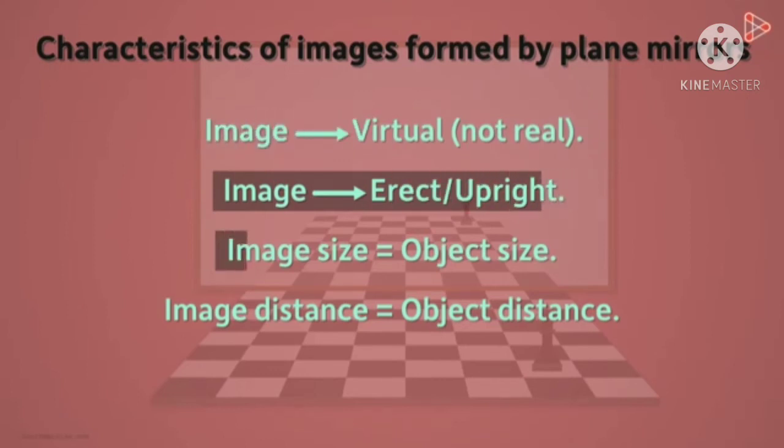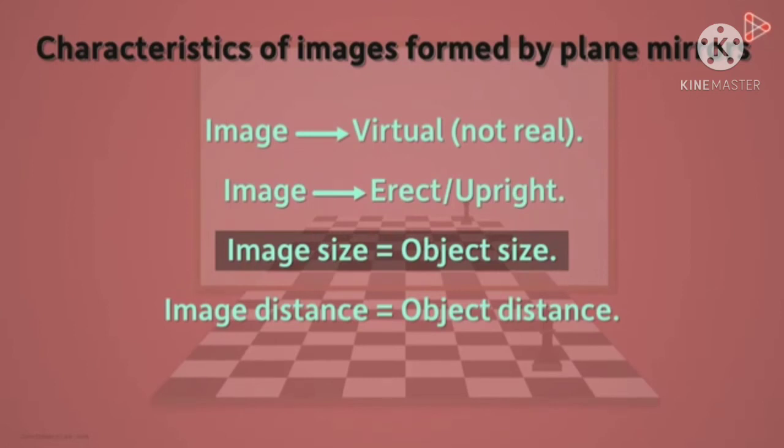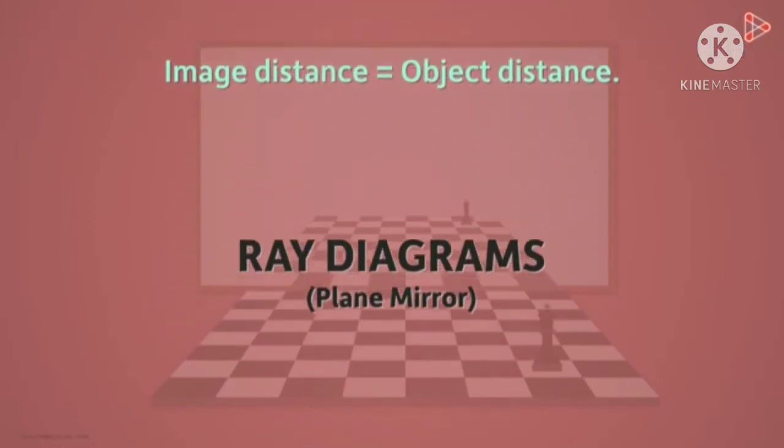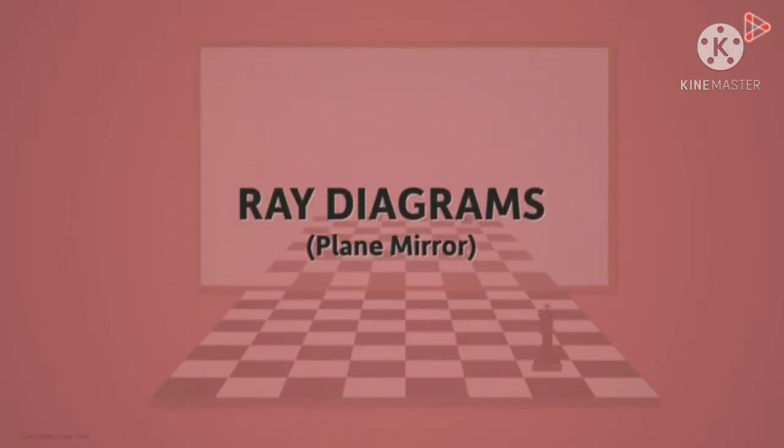Okay, now we discuss the last characteristic of the image: the image formed in a plane mirror is always laterally inverted. What is this lateral inversion? When we raise our left hand, in the image that will be the right hand. When we raise our right hand, in the image that will be the left.